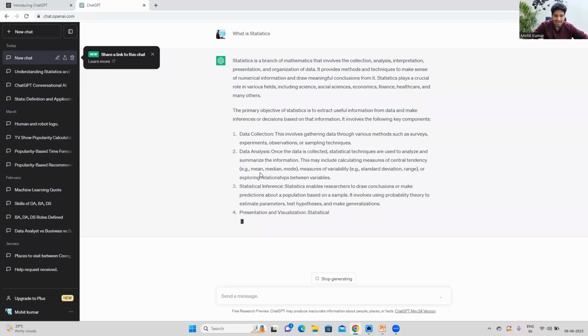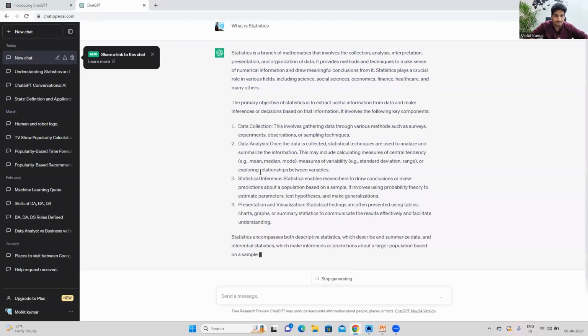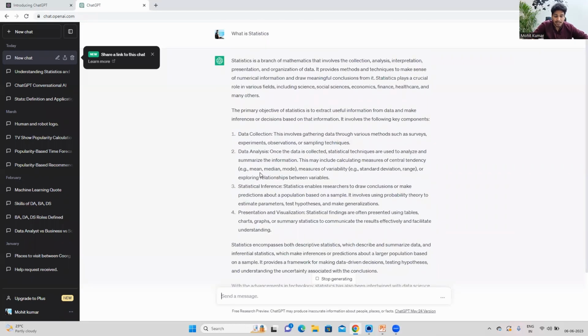Now let me read what it is writing over here, guys. Statistics is a branch of mathematics that involves the collection, analysis, interpretation, presentation, and organization of data, guys. This is very similar to Wikipedia, right? Which we discussed earlier. So there are 5 steps involved: collection, interpretation, analysis, presentation, and organization. The order is a little bit different, but these are the 5 steps involved in statistics, right?